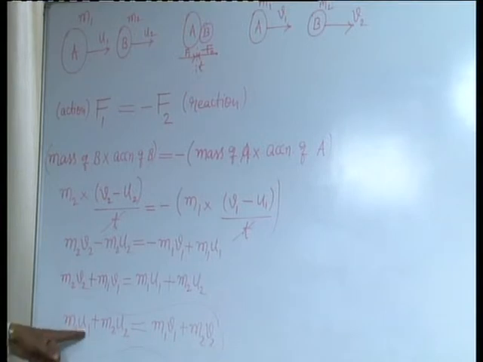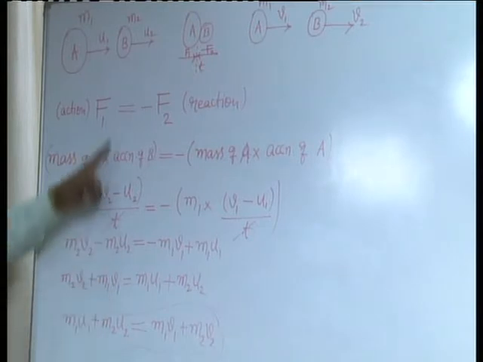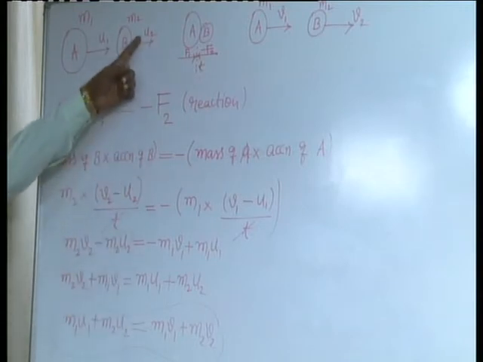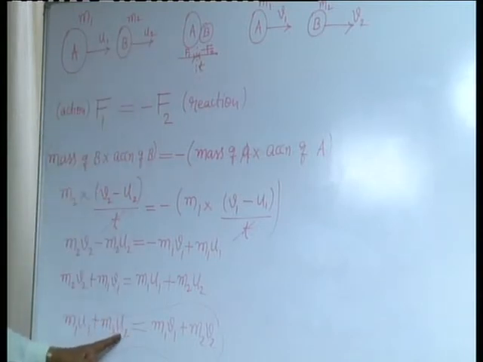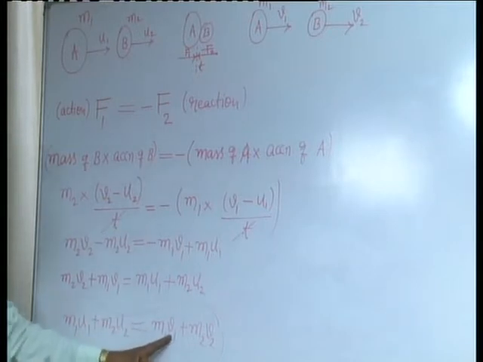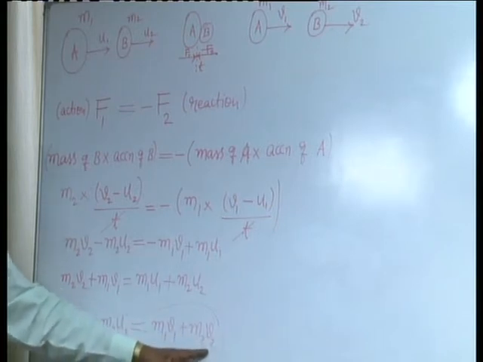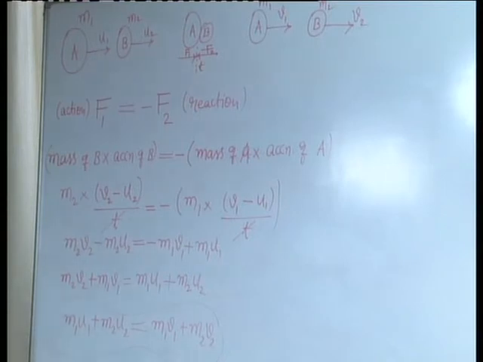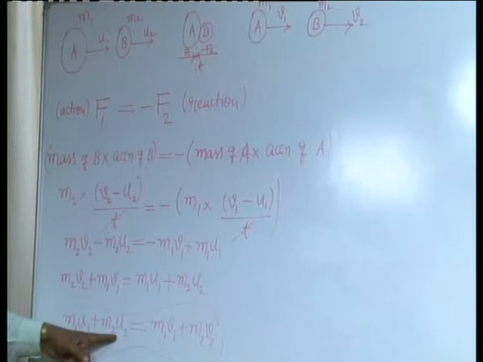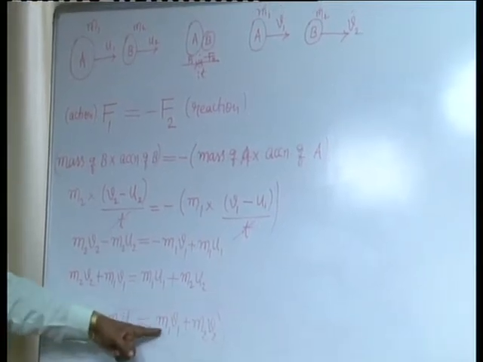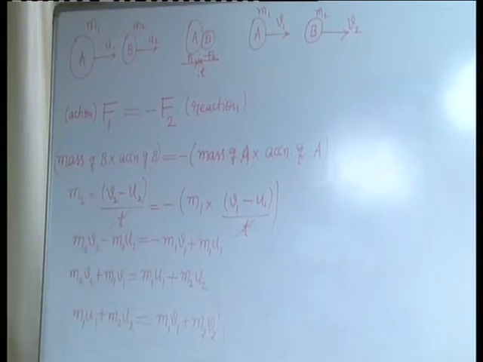Here m1 u1, the mass of A times the initial velocity of A, is the initial momentum of A. m2 is the mass of B and u2 is the initial velocity of B, so m2 u2 is the initial momentum of B. v1 is the final velocity of A, and m1 is the mass of A; its product you call the final momentum of A. Similarly, m2 v2 is the final momentum of B. So in a single sentence, you can say total initial momentum before collision must be equal to total final momentum after collision.